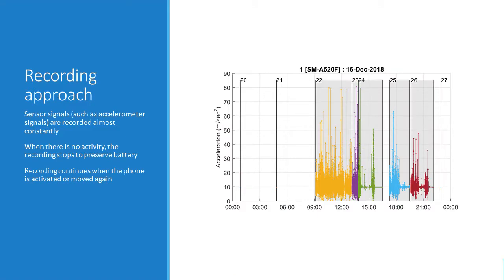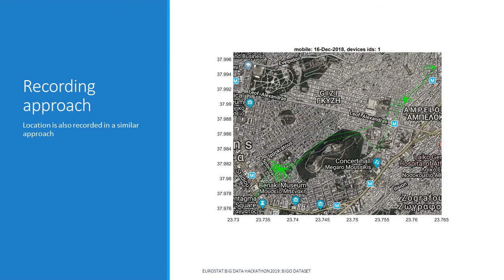The recorded raw data consist of sensor signals such as accelerometer and battery level. Care has been taken to reduce the battery burden by not recording when the mobile phone is left motionless. More on this in the raw data section. Location data are also recorded as part of the raw data. They contain mainly latitude and longitude coordinates as well as additional information.